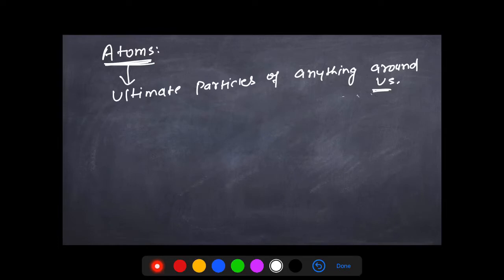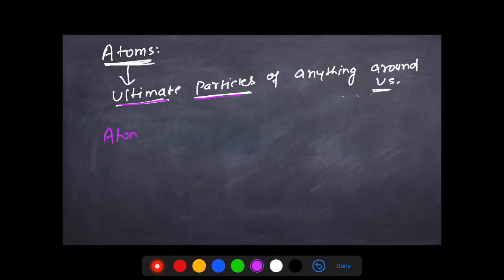For example, if you talk about any building, right? Any building starts with the bricks, right? So can we say that bricks are the fundamental particle of the wall or the building? Same way, the atoms are the fundamental particle of anything that exists around us, anything which we call matter, right? What is matter? We are going to learn very soon about matter also. But the ultimate particle is the building block which makes up anything, right? So that's called the atoms.